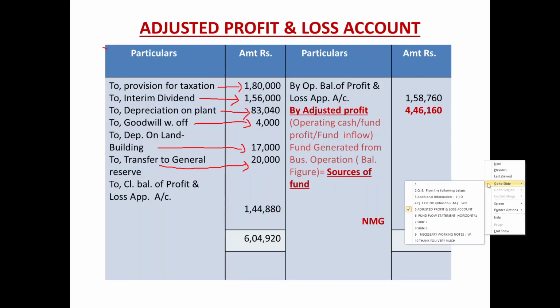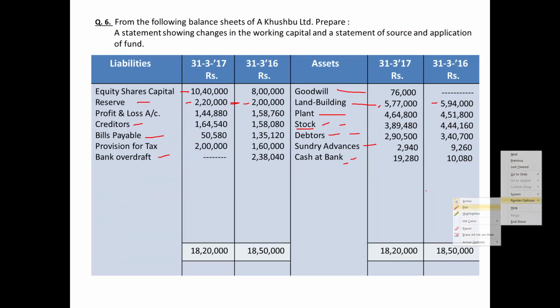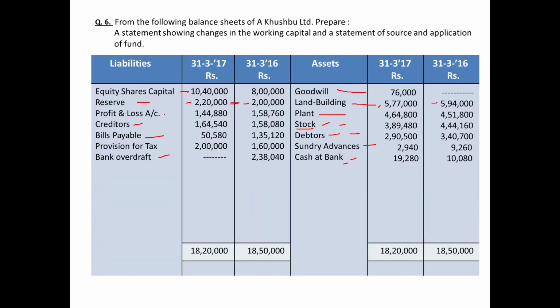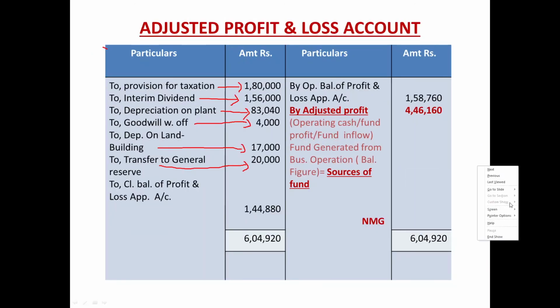Once again balance it. After general reserve, balance of profit and loss account. We already reported in the adjusted profit and loss account. Even though, let us verify balance of last year as an opening balance and balance of current year as a closing balance.